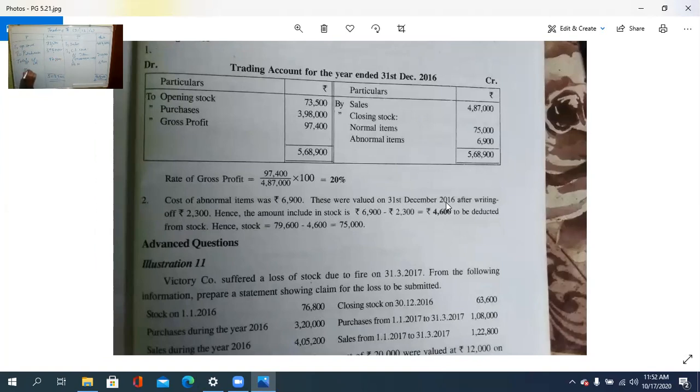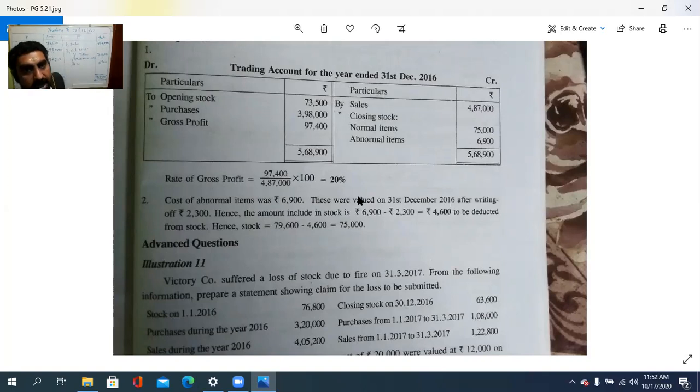So what is the ratio? 97,400 by 4,87,000 into 100 is equal to 20%. That is the gross profit for the memorandum trading account. So see, the cost of the abnormal item is 6,900. These were valued on 31st December 2016 after writing off 2,300. So the amount included in the stock after the write-off is 6,900, which is to be deducted from 79,600, that is 75,000.